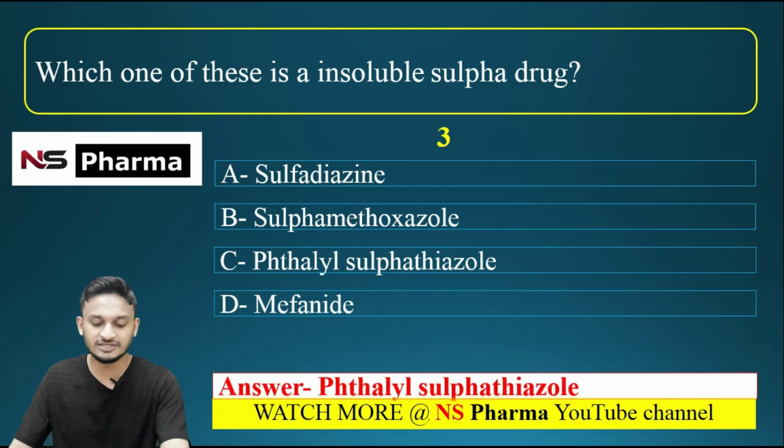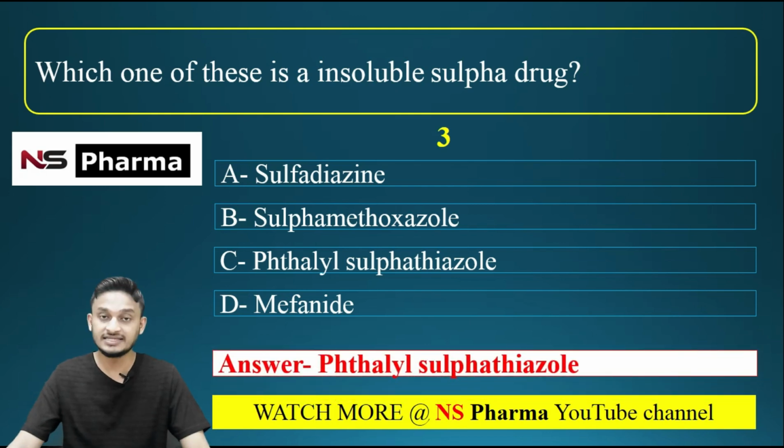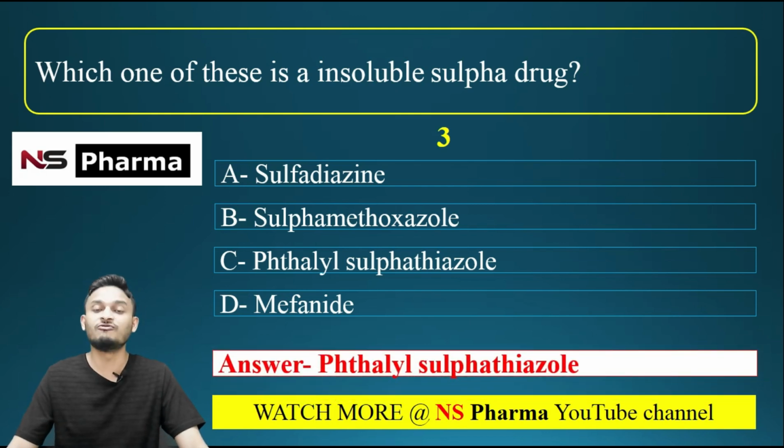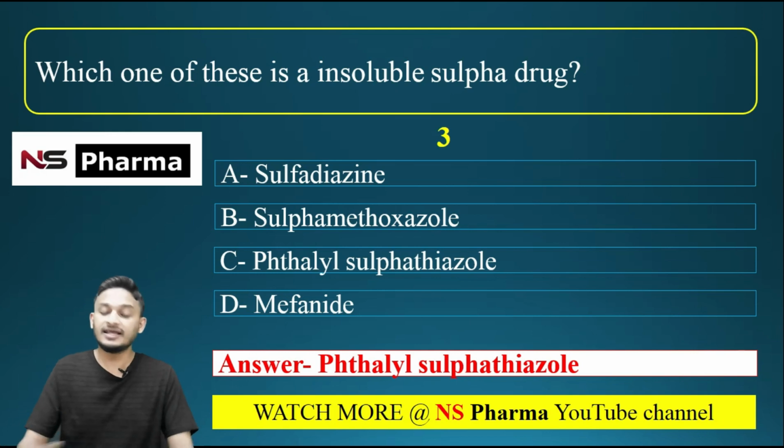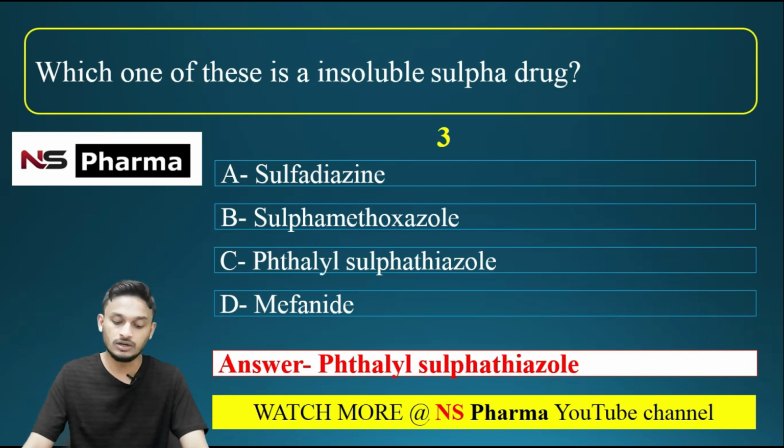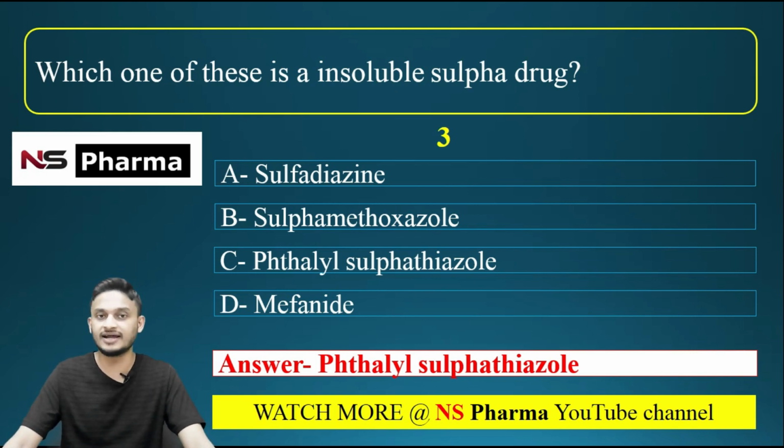The correct answer for this question is option C, that is phthalyl sulfathiazole. Another example for insoluble sulfur drug or insoluble sulfonamide is succinyl sulfathiazole. These two are insoluble sulfur drugs.